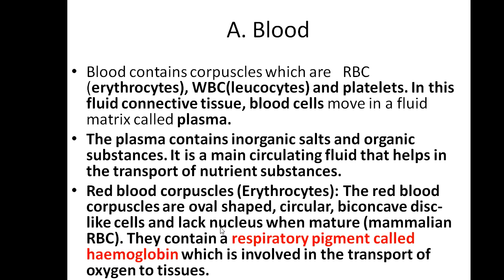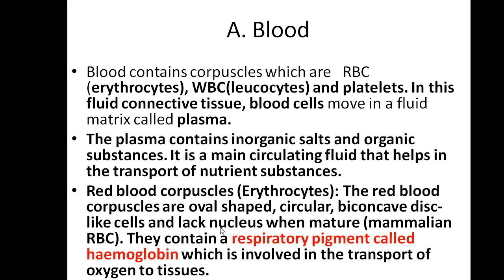If you are taking RBC cells, that is red blood corpuscles or the erythrocyte cells, they are oval in shape or biconcave disc shaped, and they do not have a nucleus. That's what I mentioned here as lack of nucleus. Mature mammalian RBCs contain a respiratory pigment called hemoglobin, which transports oxygen to the tissues.